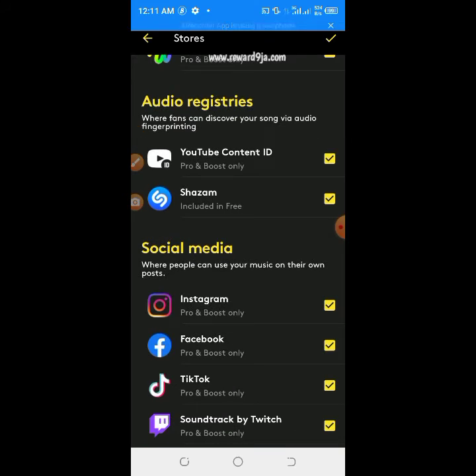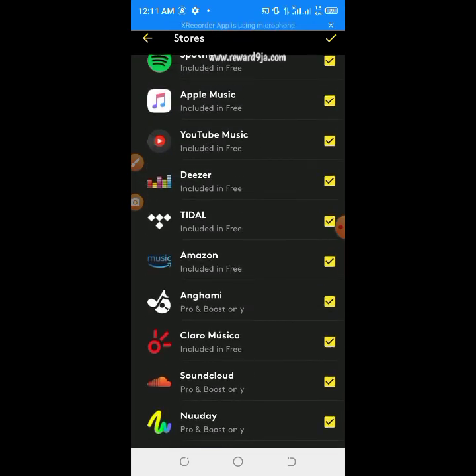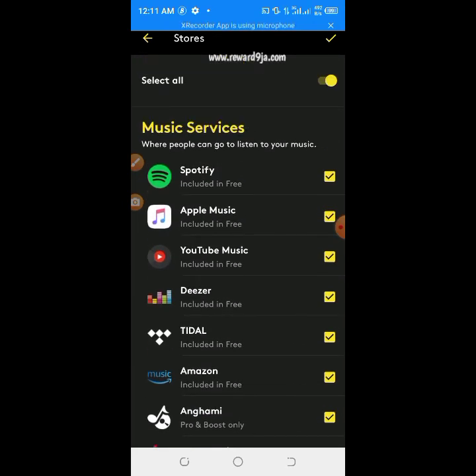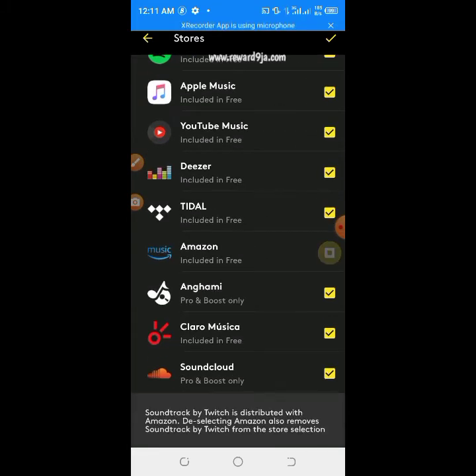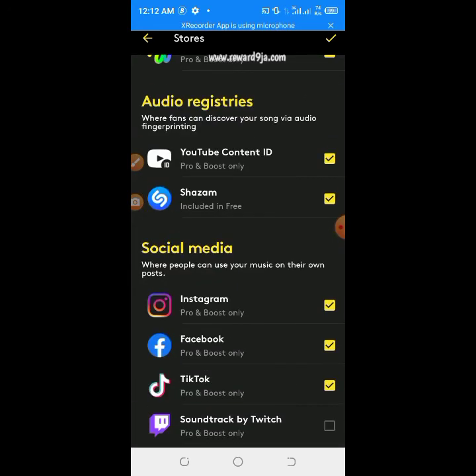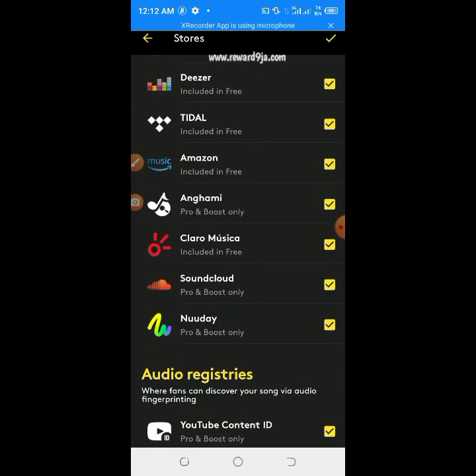Instagram, you can see your music on Instagram. So all these things are okay. You selected all. If you want to choose some, you choose. If you want to remove some, like if I want to remove it from Amazon, I just remove it, but it's okay leaving it there. So you click on okay.